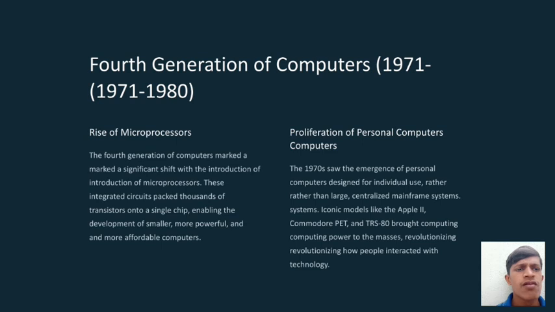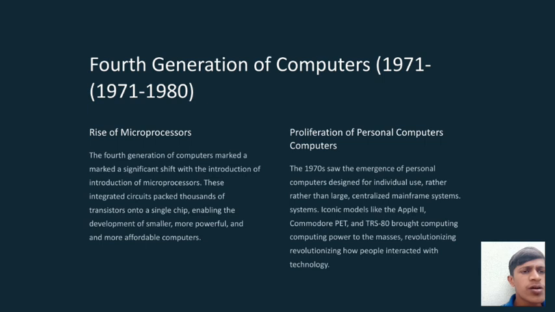Next, fourth generation computers, 1971 to 1980. Rise of microprocessors. The fourth generation of computers marked a significant shift with the introduction of microprocessors. These integrated circuits packed thousands of transistors onto a single chip, enabling the development of smaller, more powerful, and more affordable computers.